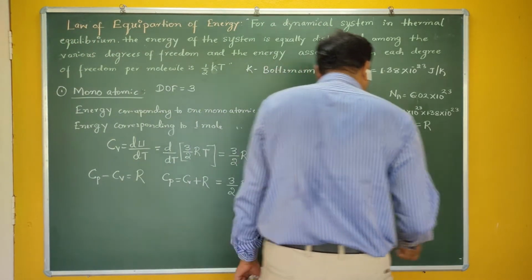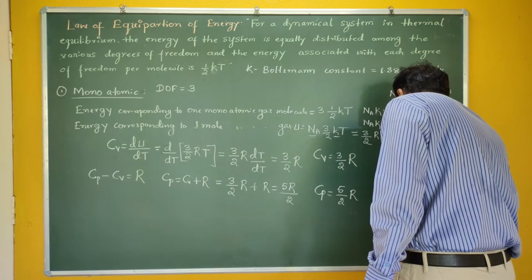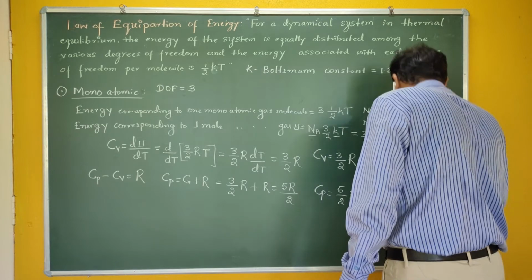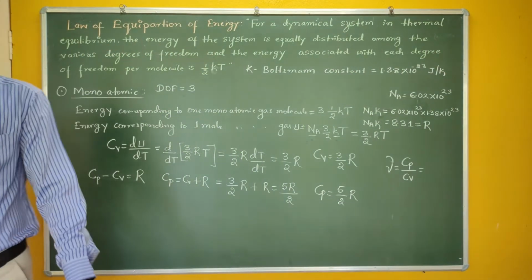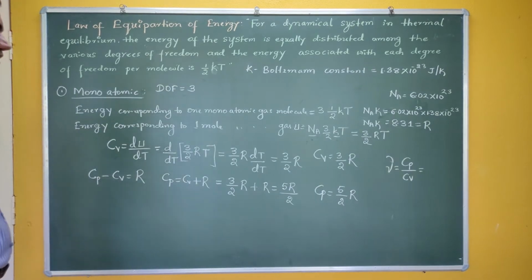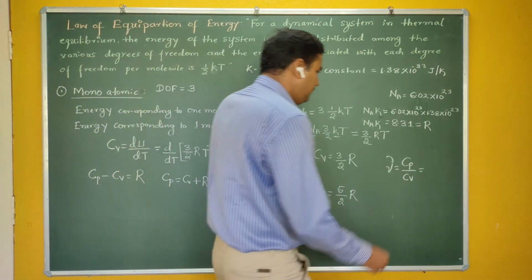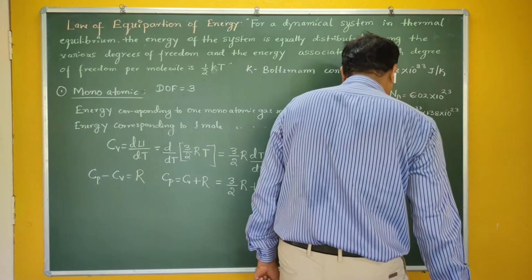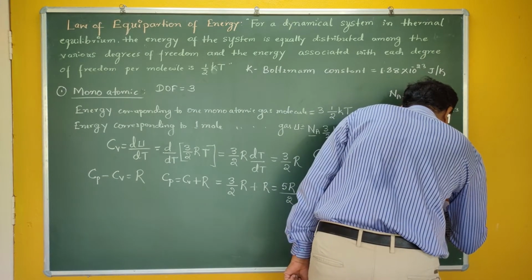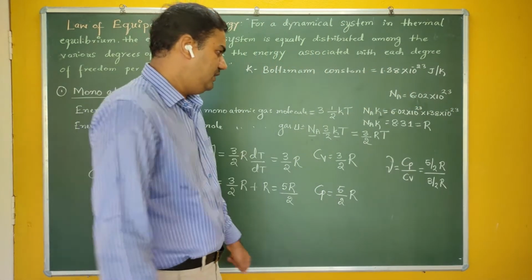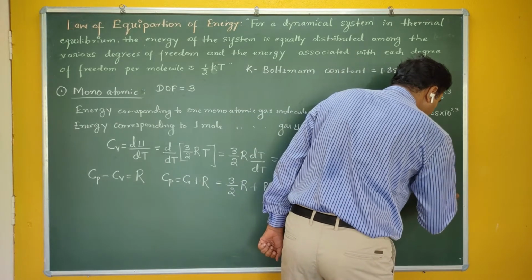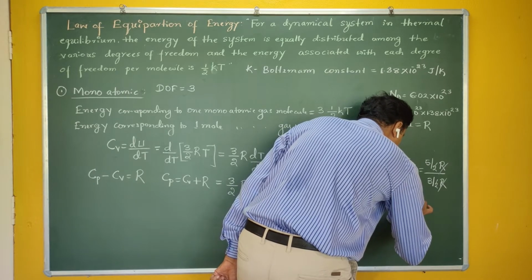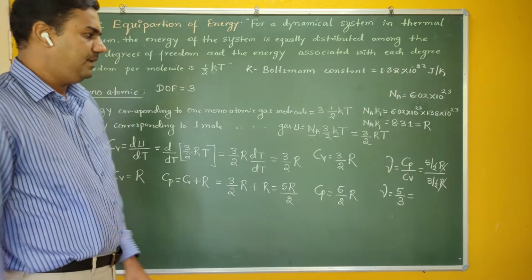And the last step: what is our intention? Our intention is to find gamma. That is nothing but the ratio of the specific heat of the gas at constant pressure to the specific heat of the gas at constant volume, Cp by Cv. Therefore, Cp is 5 by 2 R and Cv is 3 by 2 R. You can see here the R cancels, the 2 cancels. So what is the value of gamma? The value of gamma is nothing but 5 by 3.